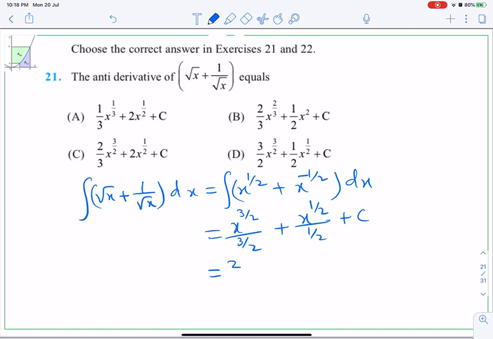When you simplify, it becomes 2 by 3 x to the power 3 by 2 plus 2 x to the power half plus c. Now look at the answers. So which is the answer here? 2 by 3 x to the power 3 by 2 is here, 2 x to the power half is here, so therefore the answer is C.